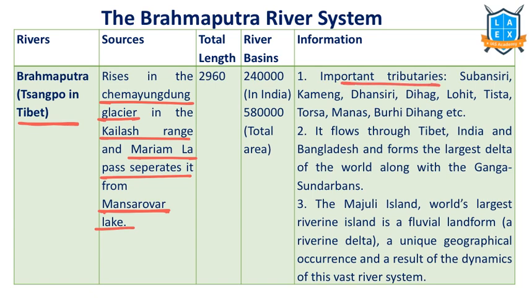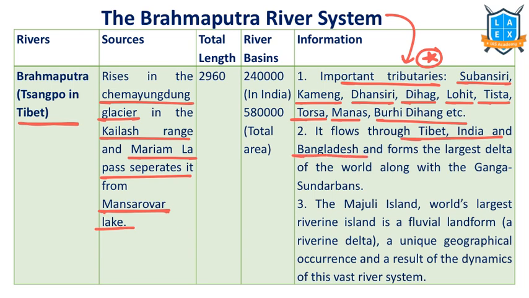Important tributaries of the Brahmaputra include Subansiri, Kameng, Dhansiri, Dihang, Lohit, Tista, Torsa, Manas and Buri Dihing. They might ask which of the following are part of the Brahmaputra river system. It flows through Tibet and enters into India.